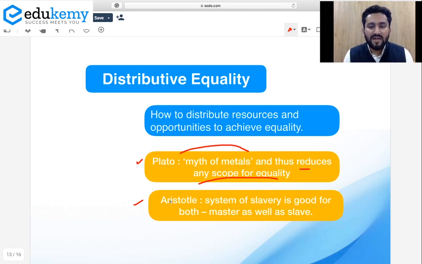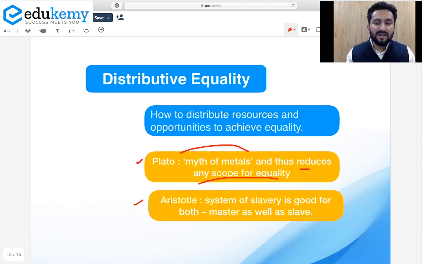And my advice is, you should not outrightly criticize these thinkers. Okay यार, ये कैसी बात कर रहे हैं, देखो कह रहे हैं कि कुछ स्लेव्स तो स्लेव्स बनने के लिए पैदा हुए हैं नेचर से, देखो कुछ मास्टर्स हैं वो मास्टर्स बनने के लिए पैदा हुए हैं. How bad is Aristotle? No. Aristotle is saying so because he was living in a different time. His experience was different. Social realities were different. You are born in a different time. That is why you are having these ideas.